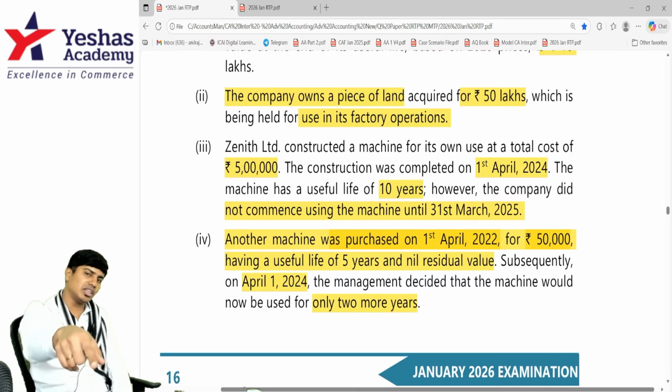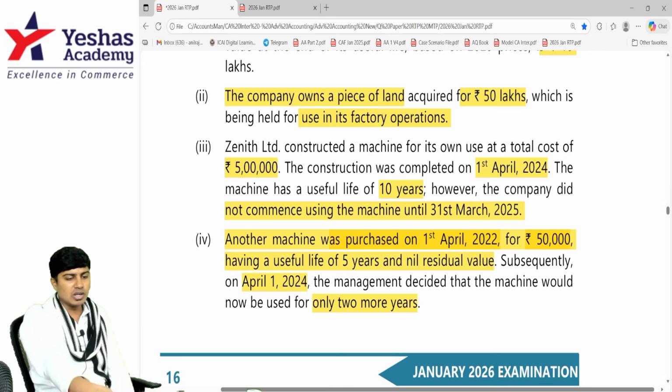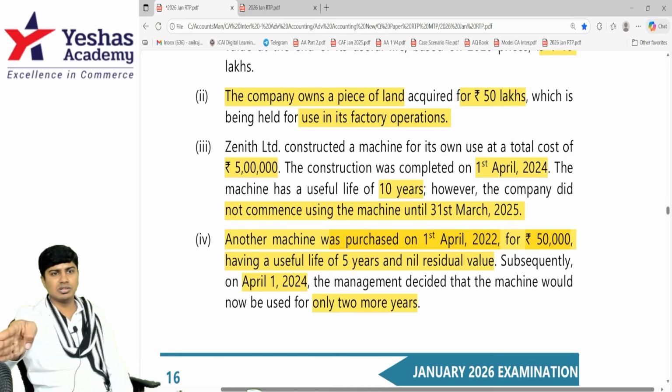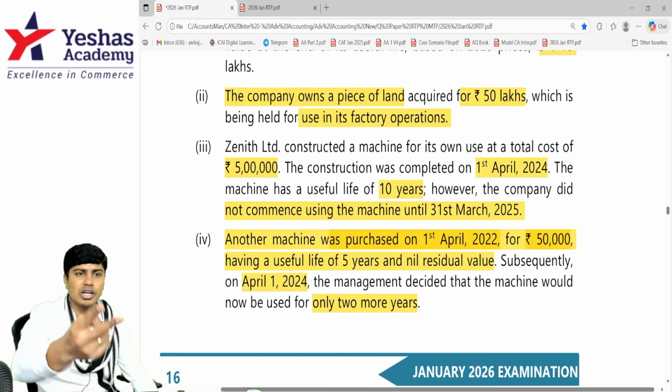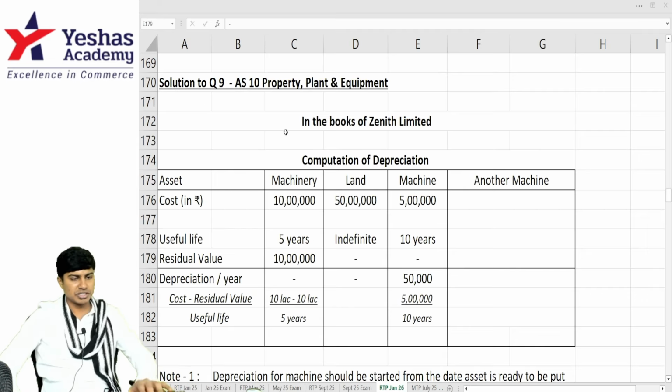They're asking for depreciation for 31st of March 25. So that 30 has to be depreciated. They're telling only 2 more years. 30 should have actually been depreciated 10, 10, 10, 3 years, no? But they're telling the remaining useful life is only 2. So 30 divided by 2, 15,000 is the depreciation. I'll explain.